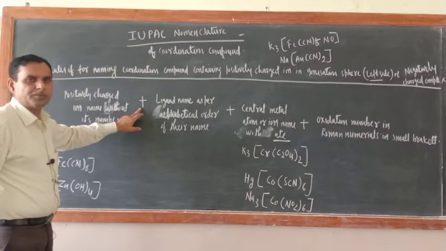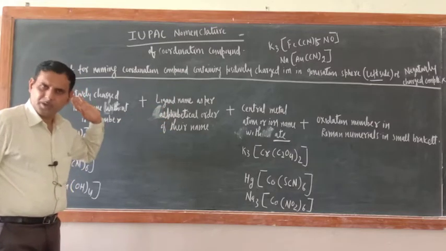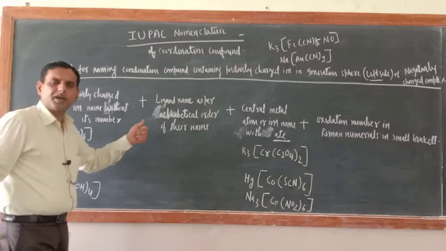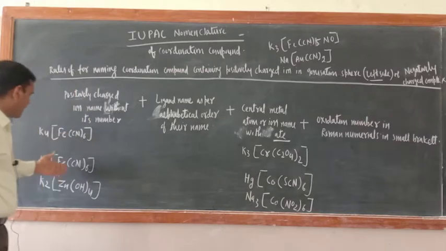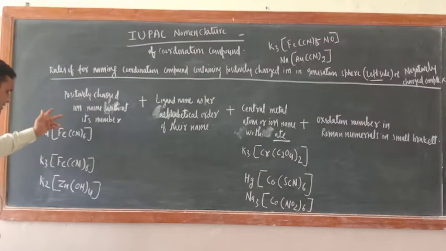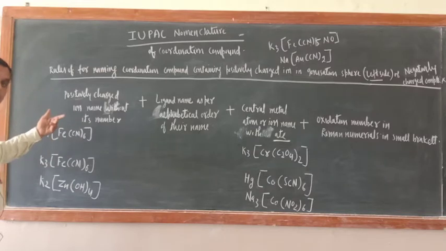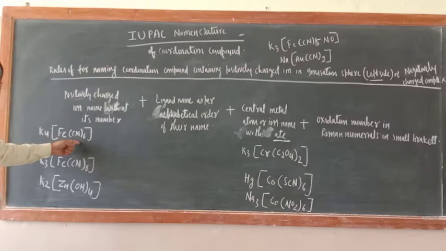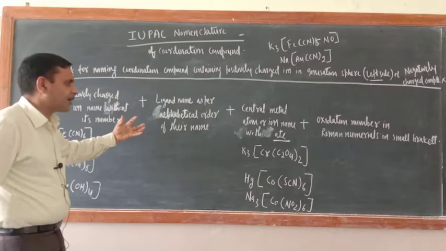Afterwards whose name should be there? Ligand name as per alphabetical order of their name. Already I taught this rule. Now if more than one ligand is there, then alphabetical order. Like here just see, in all 3 cases only one type of ligand is there, so alphabetical order is not used. And the rule I already told, if more than one ligand is present, their number should be indicated by di, tri, tetra, penta. So basic rules are those only, just in miniature form I am writing here.